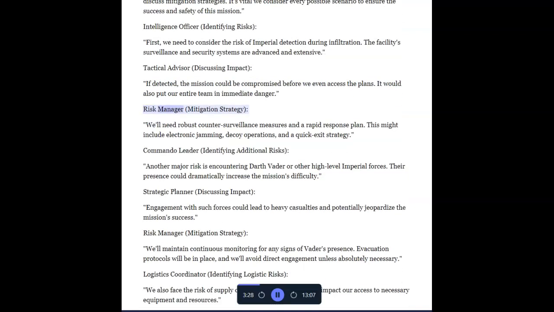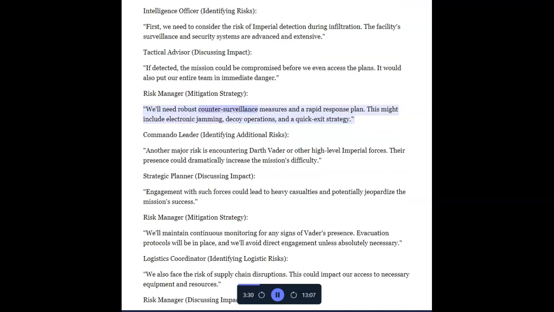Risk manager, mitigation strategy. We'll need robust counter-surveillance measures and a rapid response plan. This might include electronic jamming, decoy operations, and a quick exit strategy.